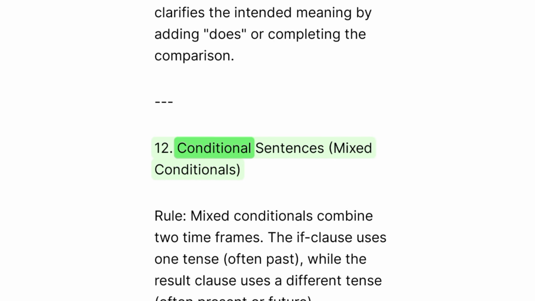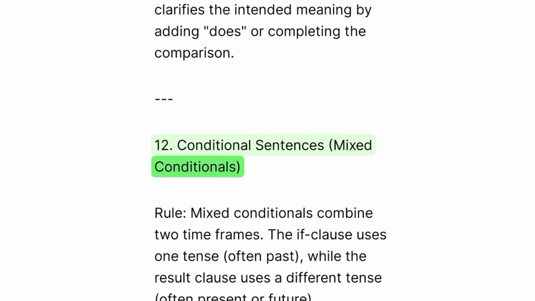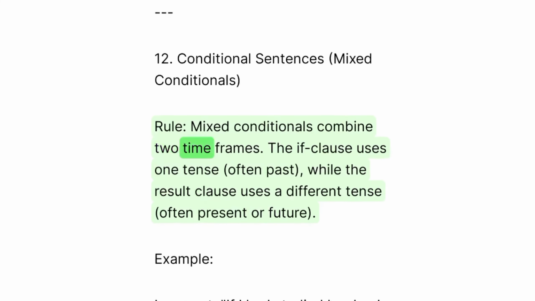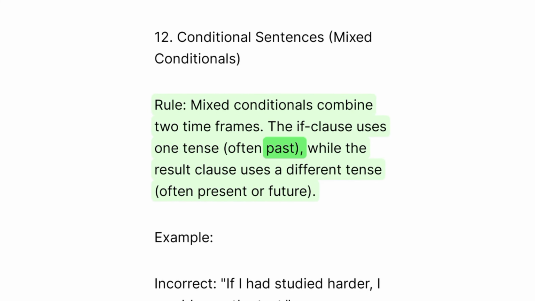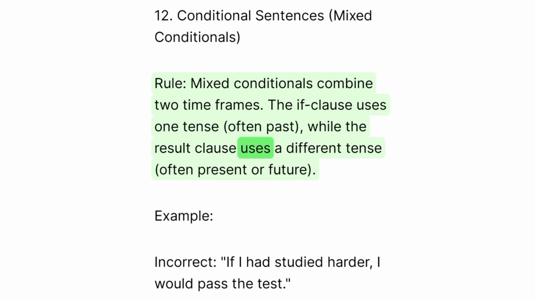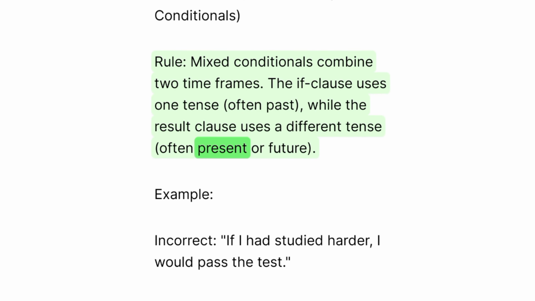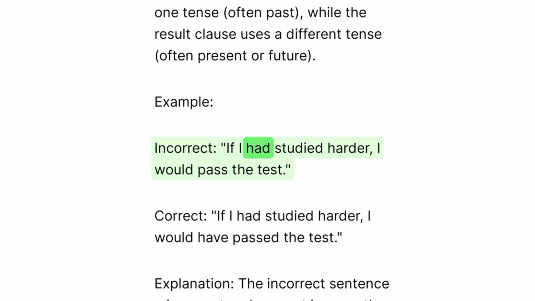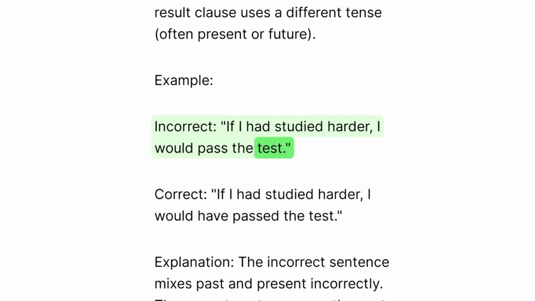12. Conditional sentences. Mixed conditionals. Rule: mixed conditionals combine two time frames. The if clause uses one tense, often past, while the result clause uses a different tense, often present or future. Example: incorrect. If I had studied harder, I would pass the test.